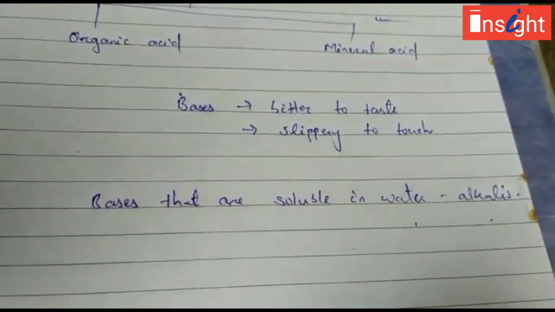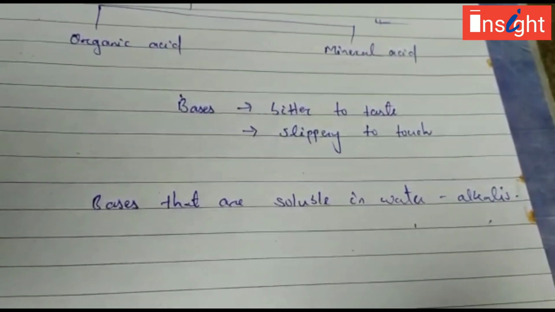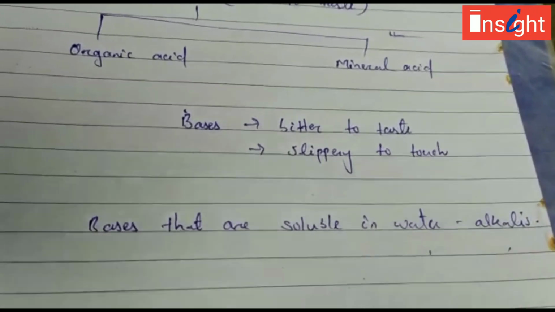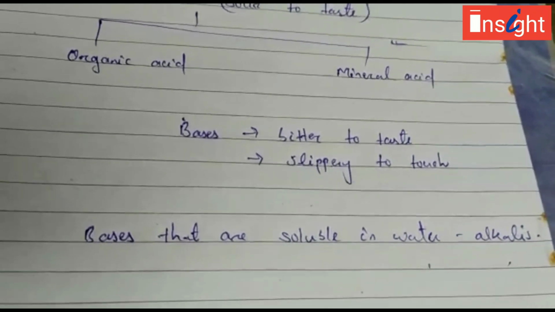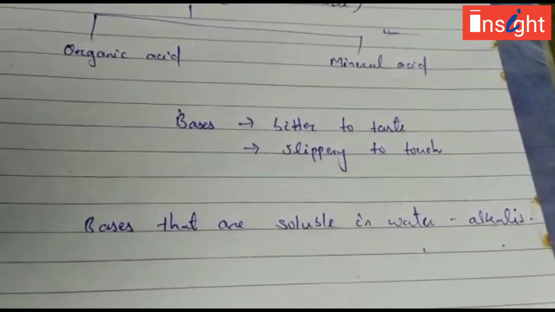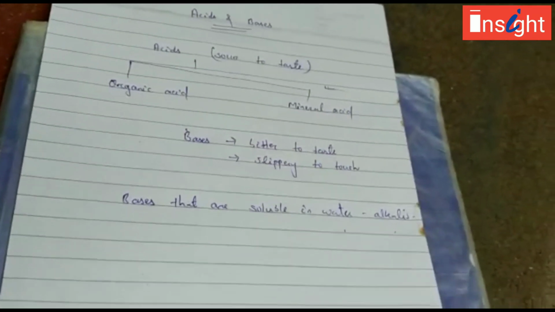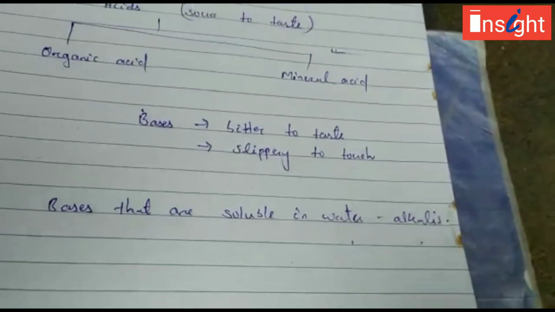Okay, so all these things you had already studied about acids and bases. The pH value you had studied: the pH of an acid is less than 7 and the pH of a base is more than 7. You have also studied some effects of acids and bases, so many of them. I will tell you 2-3 examples.